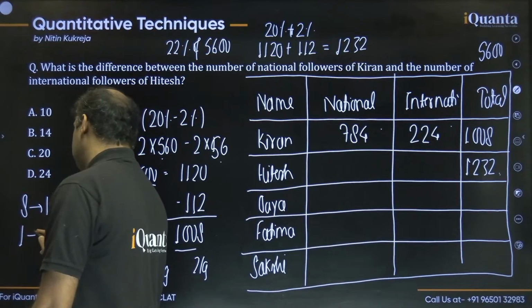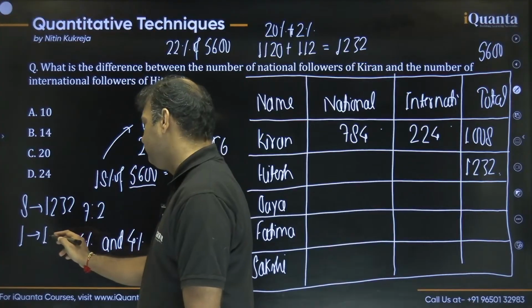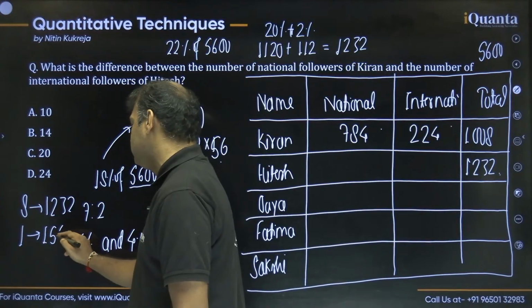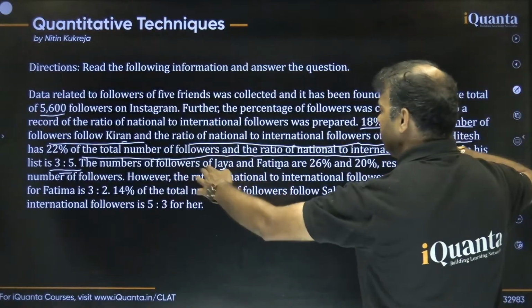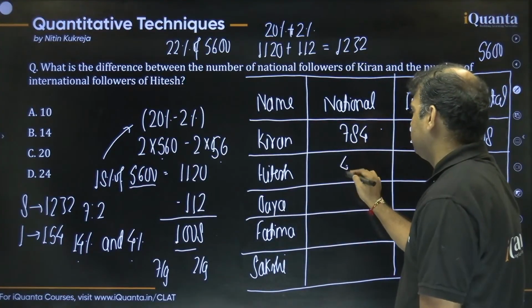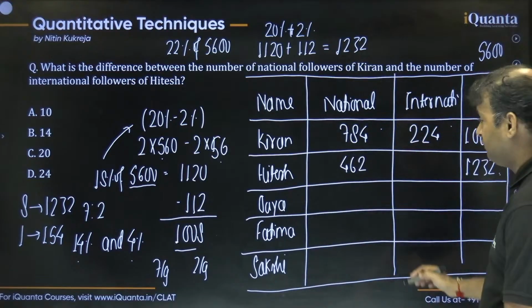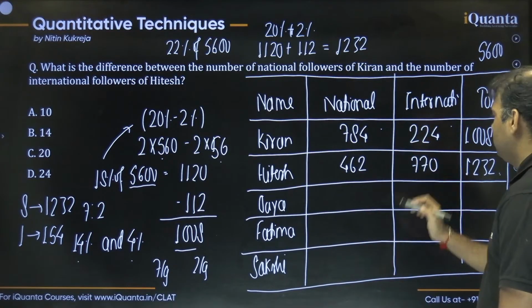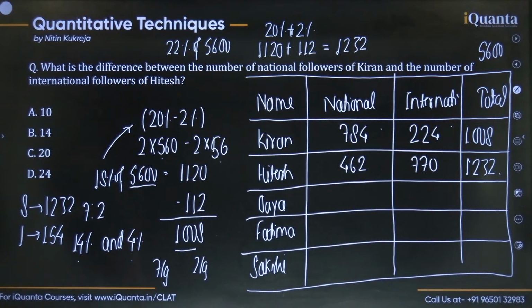Dividing 1232 by 8 should be 154, right? Now 154 into 3 and into 5, right, guys? 154 into 3 is 462, right? And 154 into 5 should be 770, right? I hope this is clear to a lot of you, right?